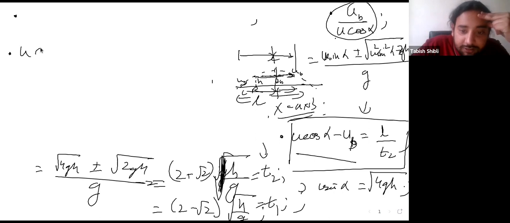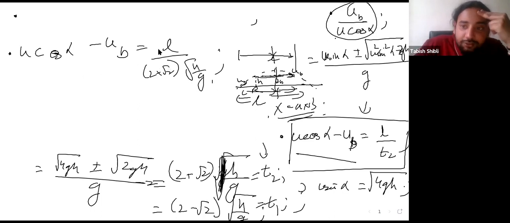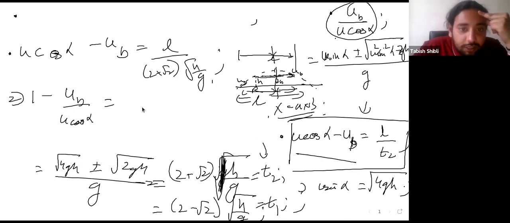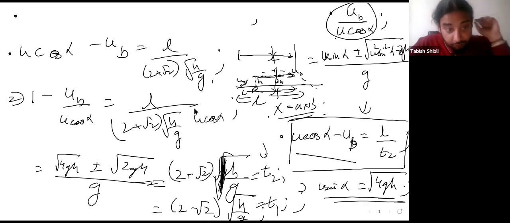Okay, any thoughts? Let's just say ub is equal to L over T2, which is 2 plus root 2 square root of H over G. What you need is ub over u cos alpha. So let's just divide this whole thing by u cos alpha. What does that make it? 1 minus ub over u cos alpha is equal to L over 2 plus root 2 square root of H over G times u cos alpha. u sine alpha you already know. Let's say u cos alpha here. Do you know ub in terms of?